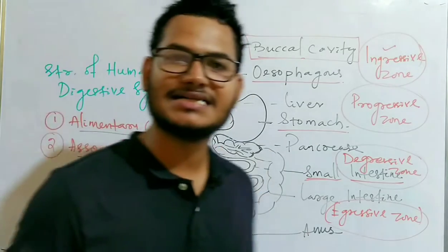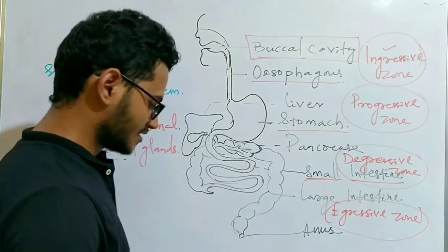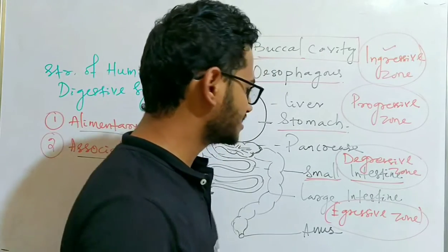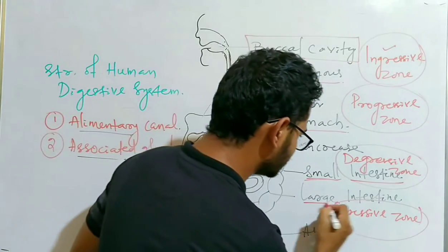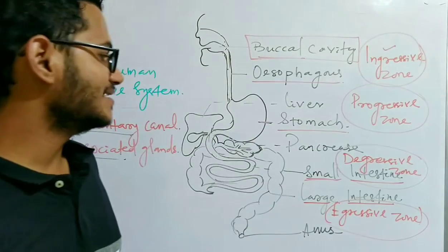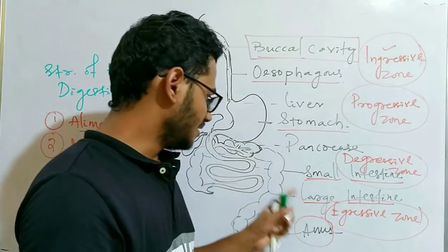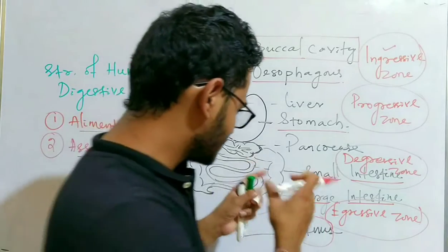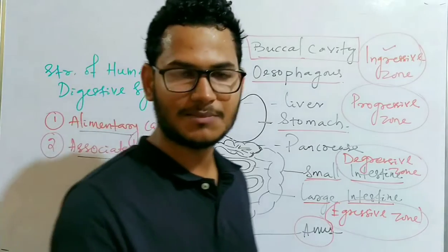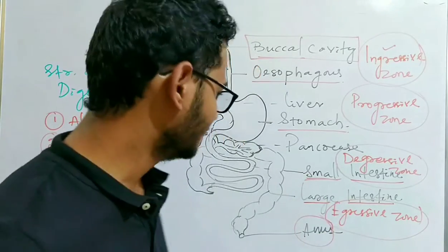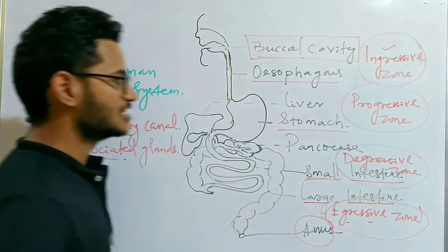It stores the undigested material and eliminates it from our body. The part which comes under the aggressive zone is the large intestine, along with the anus and rectum. So the large intestine comes under the aggressive zone.